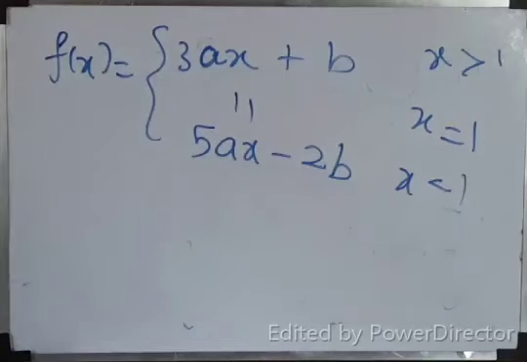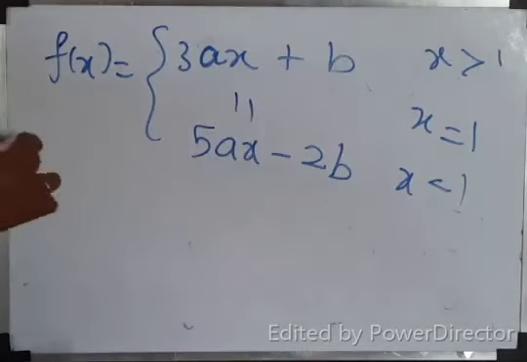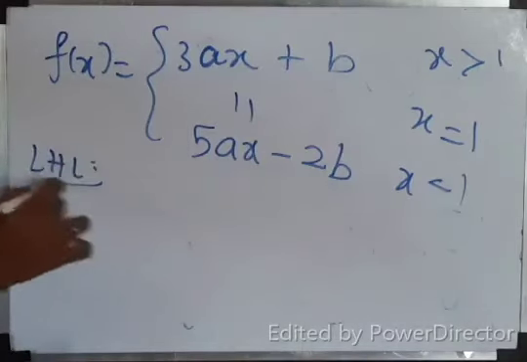Find a and b. The previous question had only one unknown, k. Here there are two unknowns. What are they? A and b. Okay, greater than 1, 3ax plus b for RHL. Less than 1, 5ax minus 2b. Then f of 1, the value is given, 11.